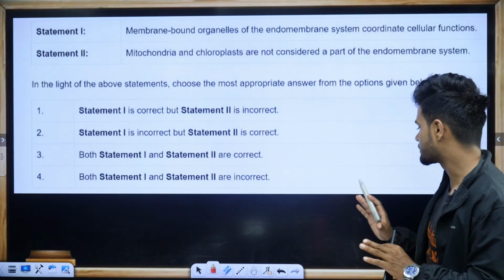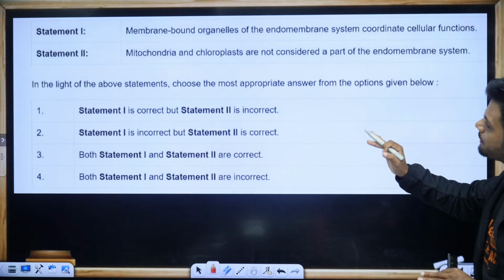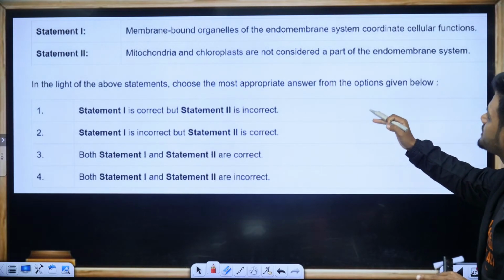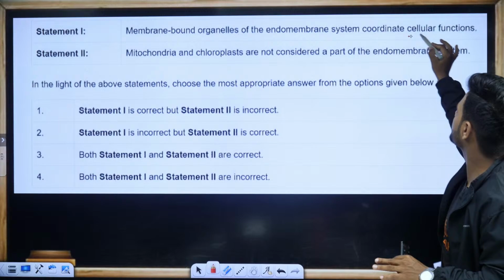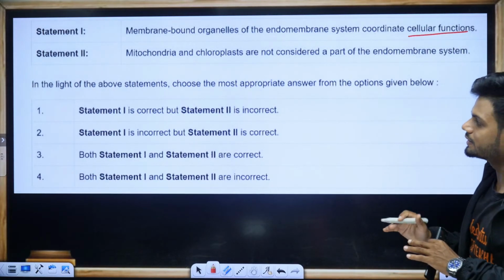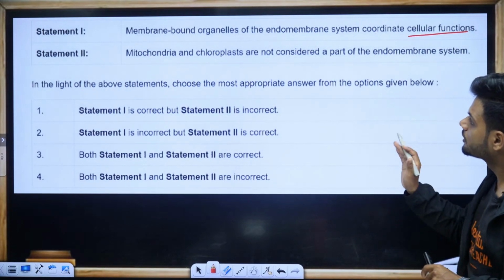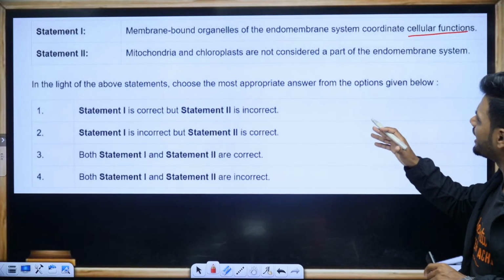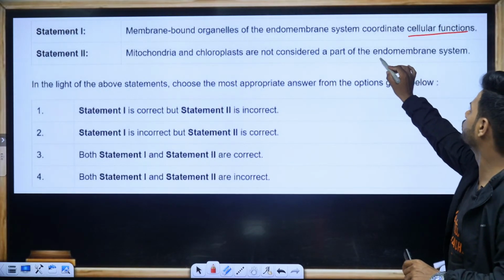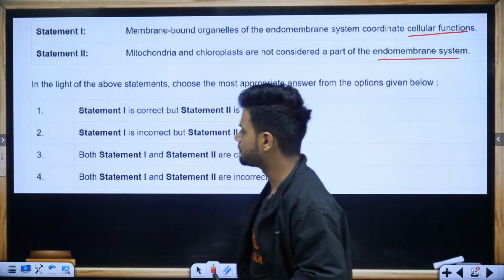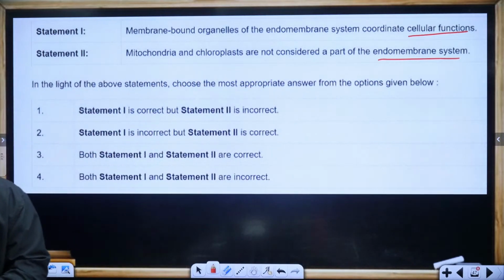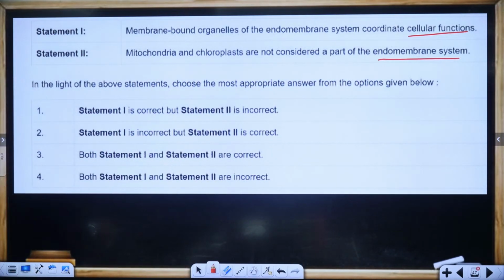Now, next question. The membrane-bound organelles of the endomembrane system coordinate cellular function. Yes, they coordinate cellular function. That's why they are called endomembrane. Mitochondria and chloroplasts are not considered a part of the endomembrane system. Obviously, they are not a part of it. Quickly, what is the answer? Hello, Shreya. What is going to be the answer? Quickly, let me know in the chat.